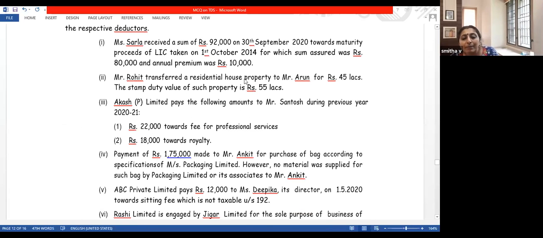Payment of 1,75,000 to Ankit for purchase of bags according to specifications of Messrs Packaging Limited. So I am purchasing a bag. You have given me the specification, but no material was supplied for such bag. Tailoring, you are supplying the material, that is a works contract. Since material is not supplied, this is not works contract. Is it understood? Is this point understood?